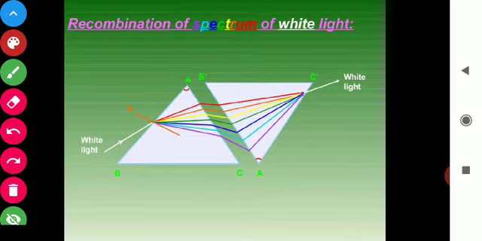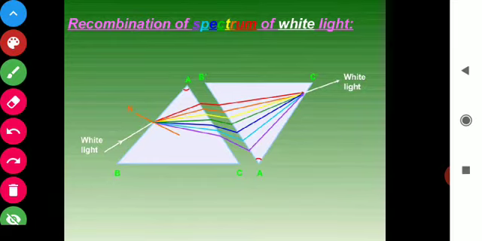When we pass white light, like you can see here in the figure, this is the white light, after passing through the prism, it divides into several colors. So it divides into 7 colors. So students, this is called dispersion of light.